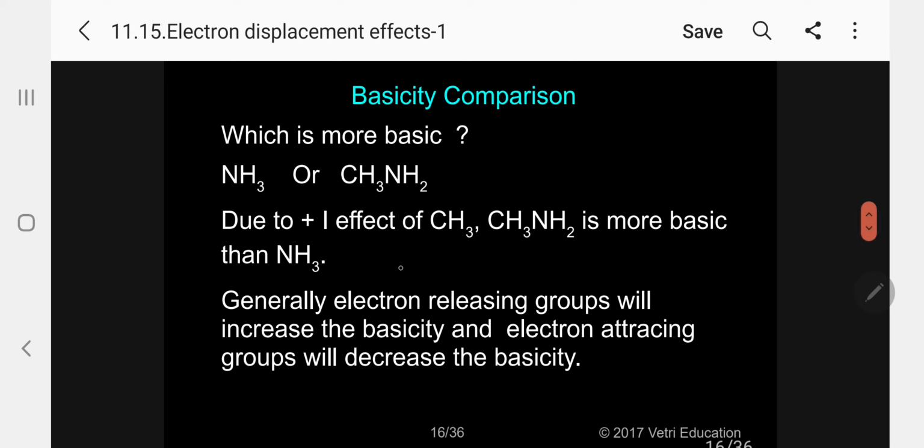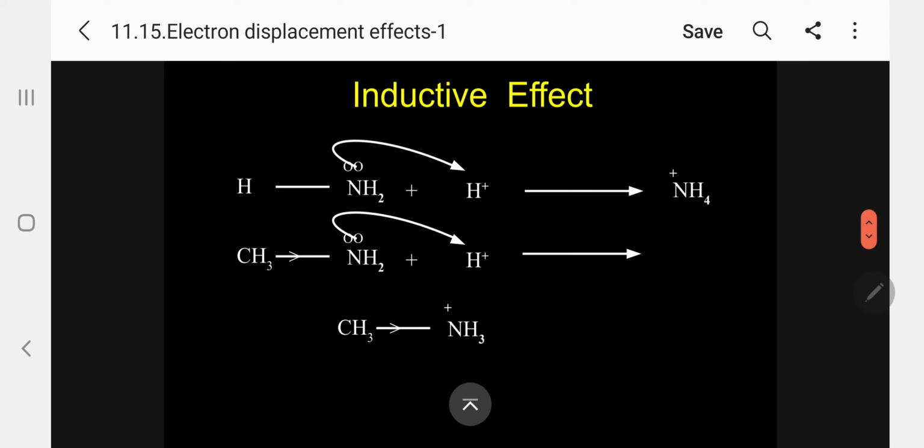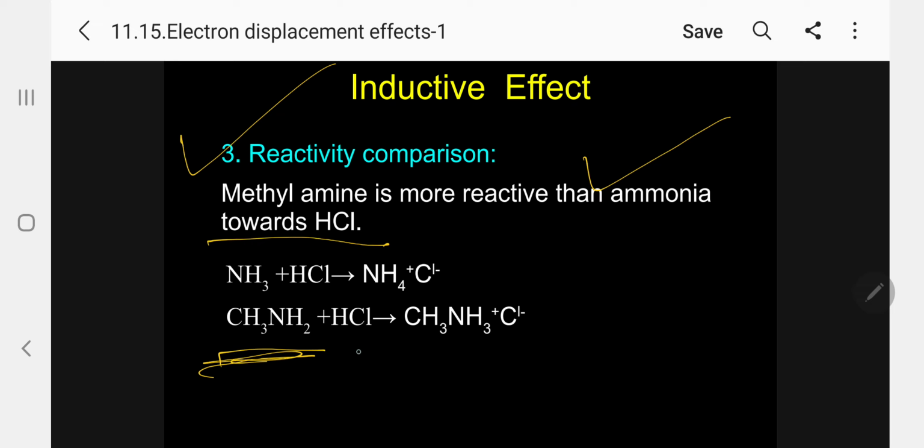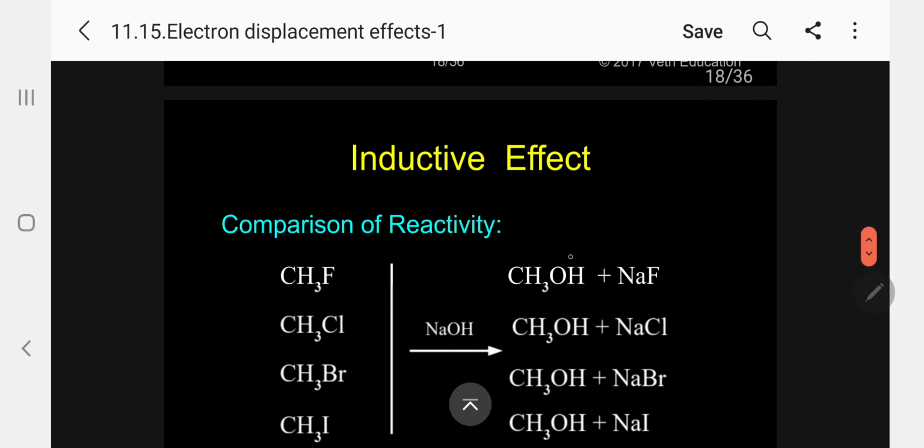This we have already discussed. Now a third important application is reactivity comparison. Methylamine is more reactive than ammonia towards HCl. The reason we know already: this is more basic, and HCl is a strong acid. A more basic compound will react with a strong acid, so it is more reactive. A very easy way.